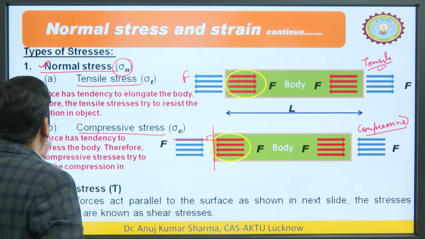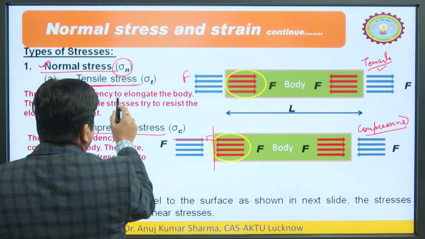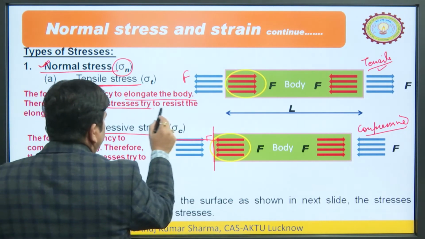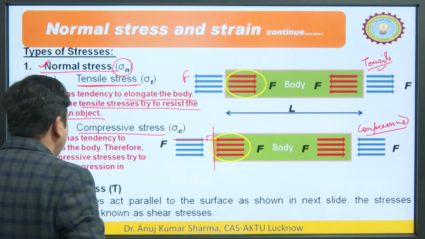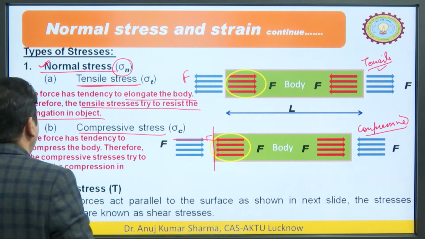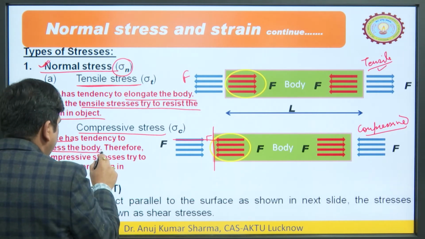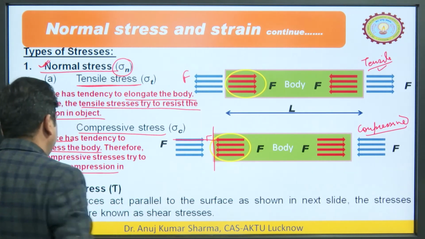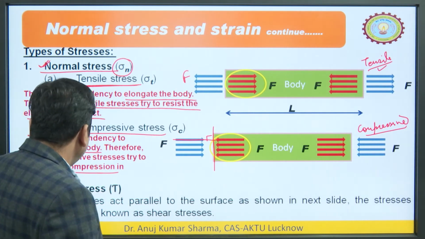Here you can see the force has a tendency, tensile means it has a tendency to elongate the body. So, therefore, the tensile stresses try to resist the elongation in the object. Similarly, compressive stresses, if the force has a tendency to compress the body, the compressive stresses try to resist the compression in the object. Okay. Now, next is the shear stress.